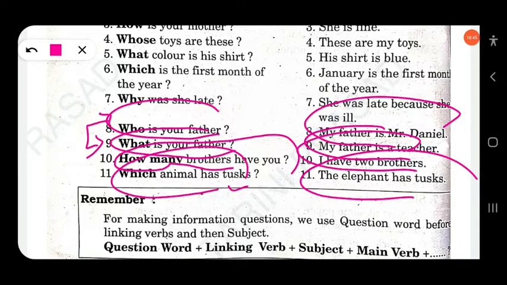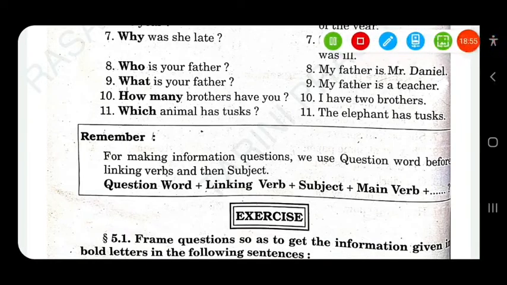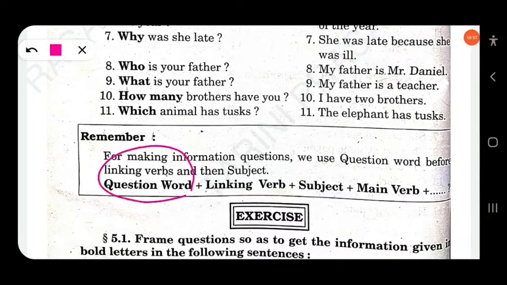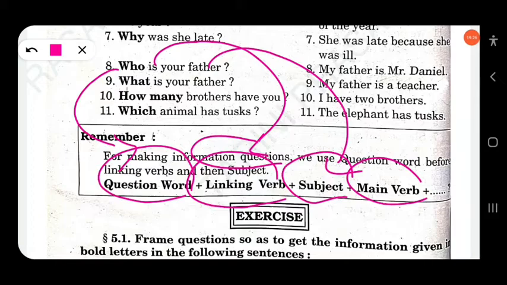Clear? So remember, for making information questions, we use the question word before the linking verb and then the subject. So WH word plus linking verb plus subject plus main verb. Like here, who is your father? Who is the WH word, is is the linking verb, and your father is the subject. Clear?